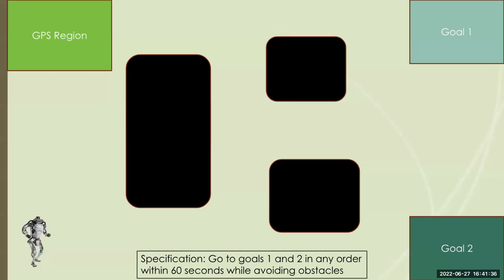Next slide, please. And so for example, we have this robot here in this environment where the specification is go to goals 1 and 2 in any order within 60 seconds while avoiding obstacles. And the robot has, in the environment on the top left, a GPS region where you can localize. Next slide.